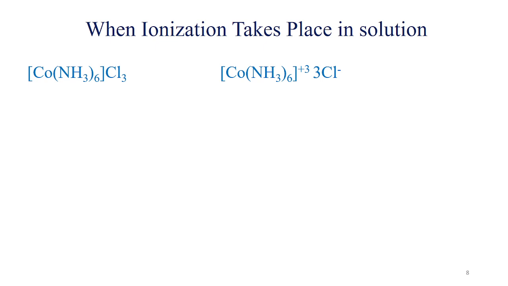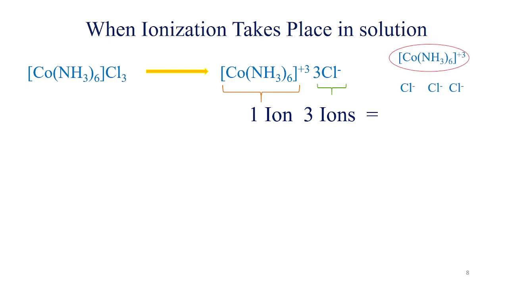We all know the coordination sphere will have the +3 charge, and the chloride ion will have the minus charge. There will be three chloride ions and one coordination sphere with positive 3 charge. So the total number of ions will be 1 plus 3, which is 4 ions. So this is how the ionization takes place.